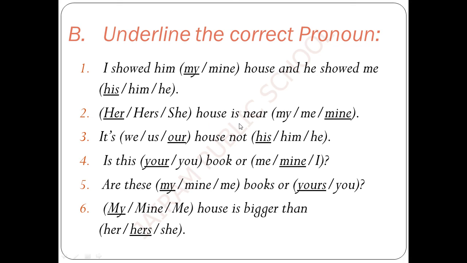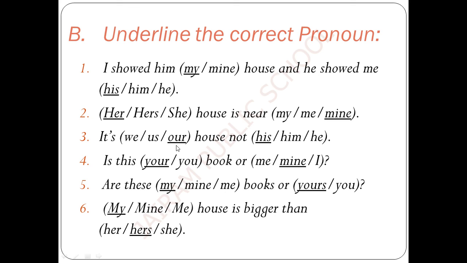Her house is near mine. Here we do not use hers house because this is wrong. Her house is only right. Her house is near mine. It's our house.